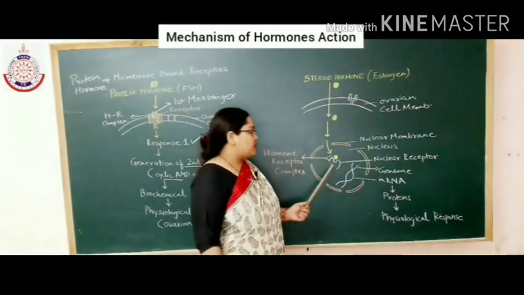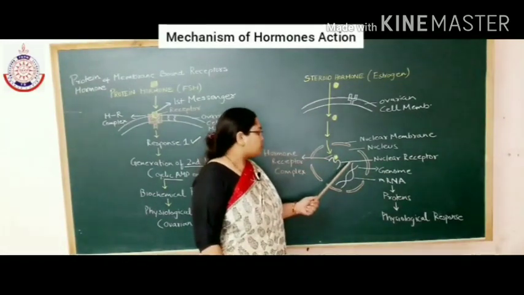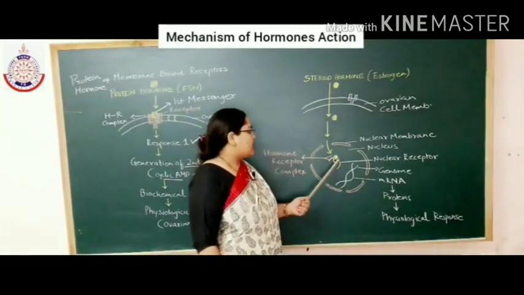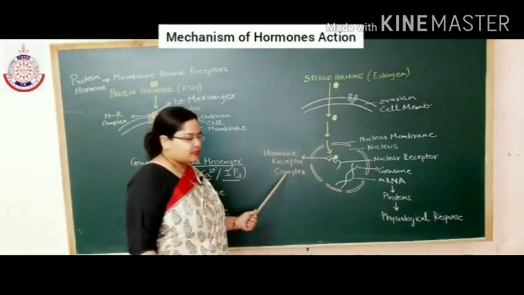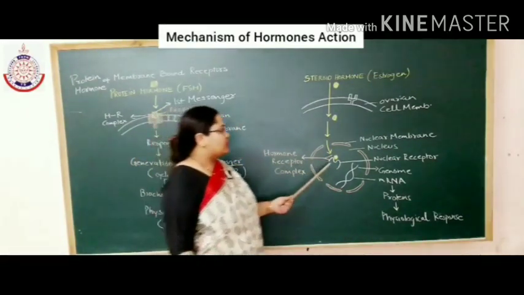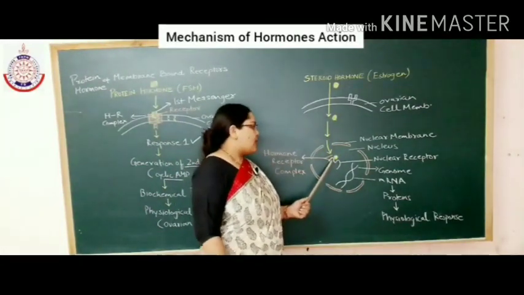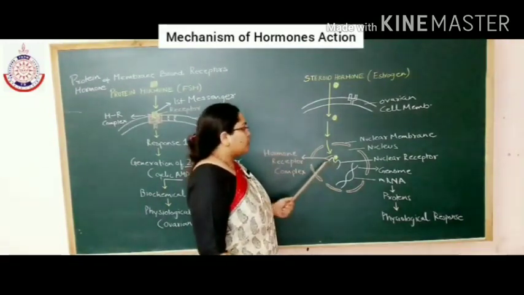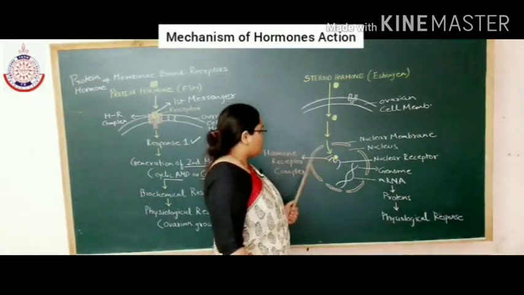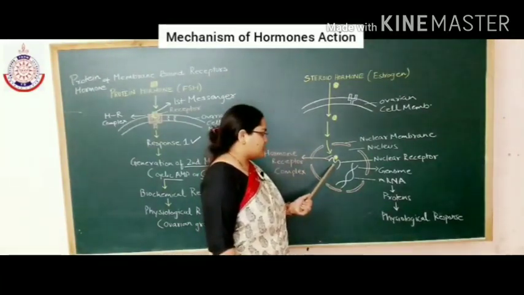Now please remember, these are also specific for specific hormones. So the nuclear receptor binds with the hormone to form a hormone receptor complex. Now this hormone receptor complex results in biochemical and physiological changes.